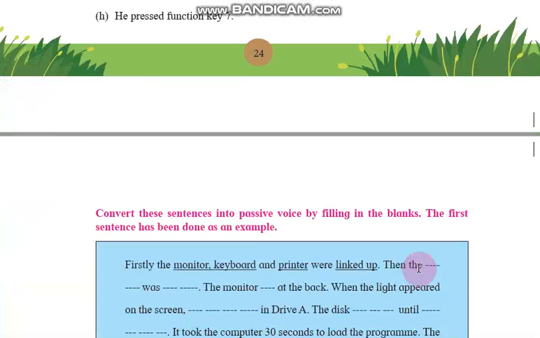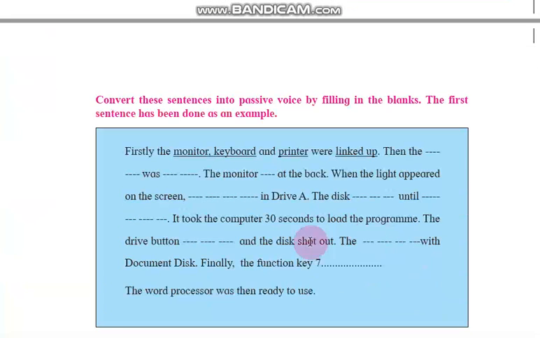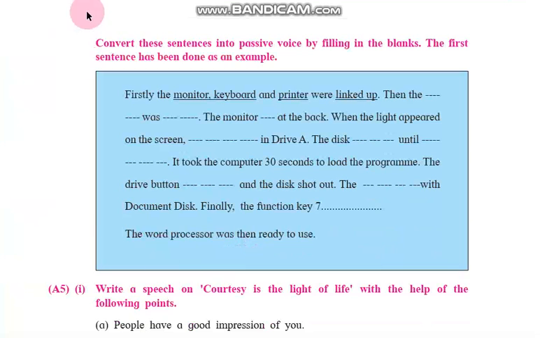Now, what is our exercise? Convert these sentences into passive voice by filling in the blanks. The first sentence has been done as an example. That means we have to convert all these instructions into passive voice. Passive voice, that means here the object is important. In active voice, the subject is important.